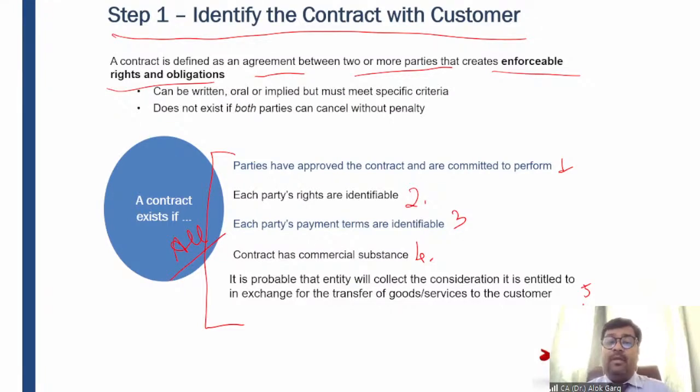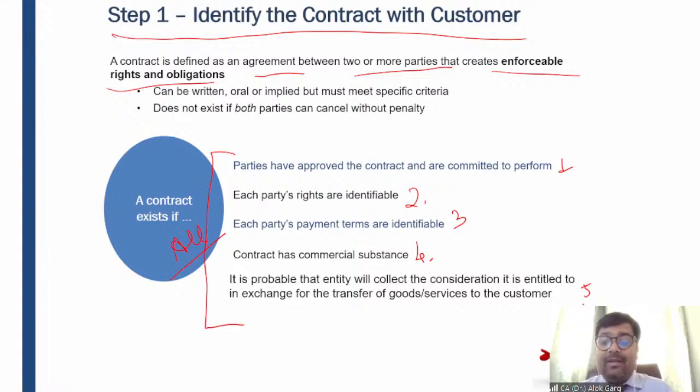So it is probable that the entity will collect the consideration, and hence the fifth step is the probability should be there that the entity will collect the consideration, right, which it is entitled to in exchange for the transfer of goods or services to the customer.